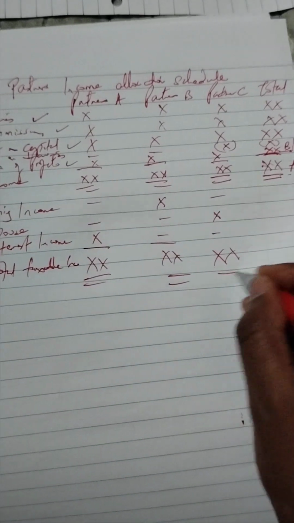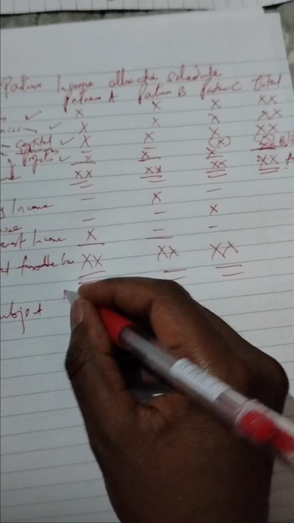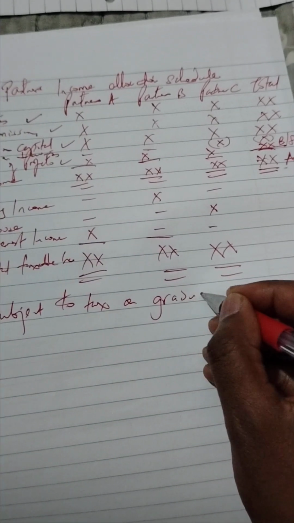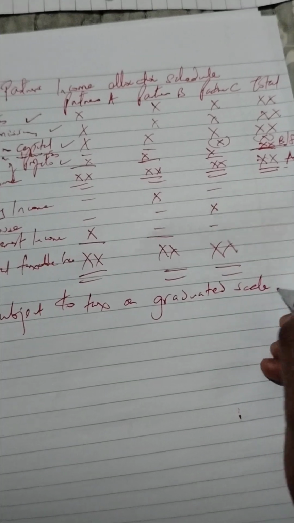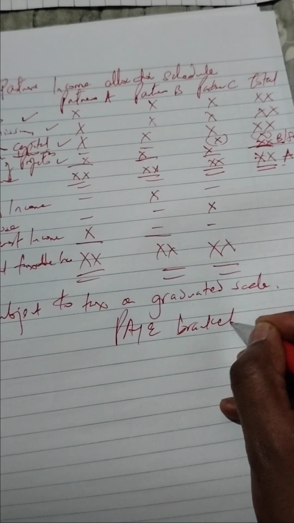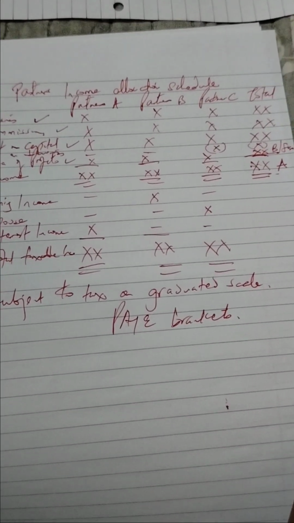Now this total taxable income which we've gotten, this is what we will subject to tax on graduated scale. So you apply the pay brackets on this income. That is how then you are able to assess the partnership for tax.